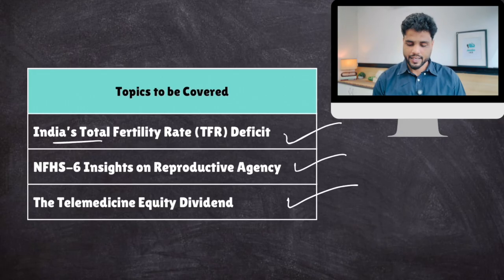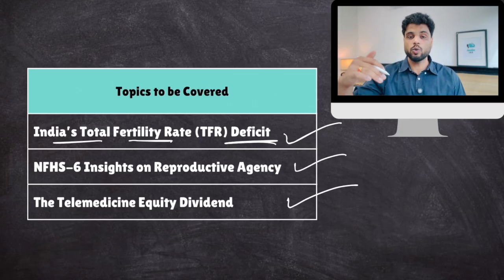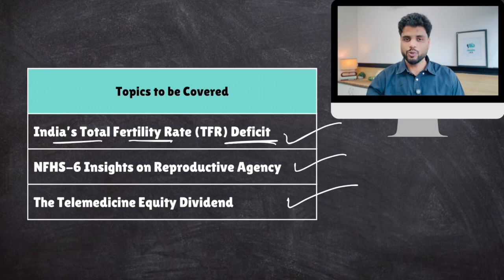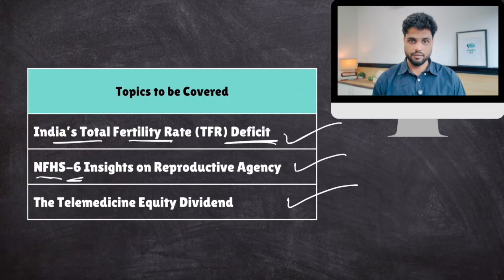Number 1 is India's total fertility rate deficit. India has been witnessing a declining total fertility rate. Now this is both good news and bad news. How? We'll talk about it. Then National Family Health Survey 6, version 6, insights on reproductive agency, bodily autonomy for females.